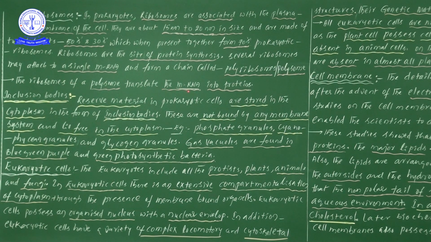In the presence of ribosomes, that message is translated into proteins. The ribosomes of a polysome translate the mRNA into proteins.